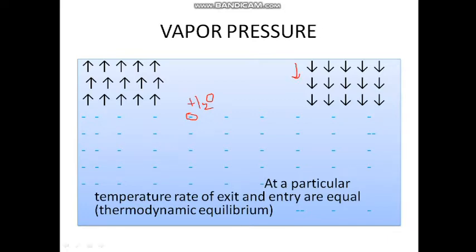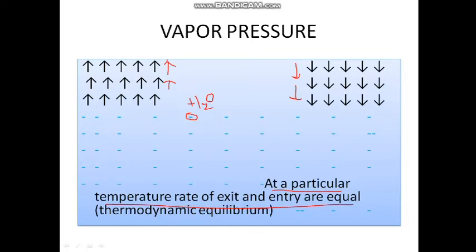Some arrows point in the upward direction, related to evaporation. On the right-hand side, the arrow pointing downward indicates condensation. At a particular temperature, the rate of evaporation in the upward direction is equal to the rate of condensation, nothing but liquid formation, in the downward direction.